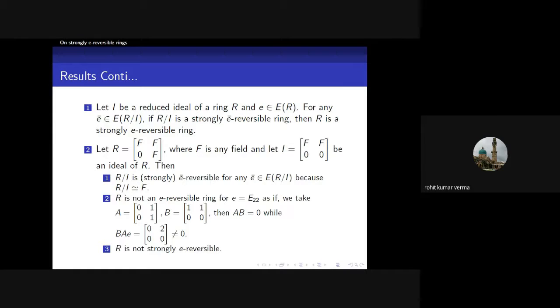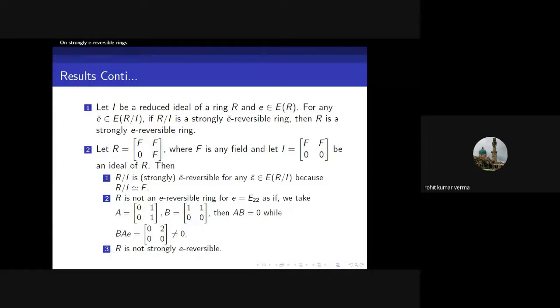Let R equal to the matrix ring with rows F, 0 and F, where F is any field, and take I the ideal with rows F, F and 0, 0, which is not reduced, because if you take any non-zero element of this, 0 1 0 0, it is nilpotent, but it is non-zero in I, so it is not reduced. Then R modulo I is E bar reversible or strongly E bar reversible for any idempotent element of R modulo I, because R modulo I is easily seen to be isomorphic to F, which is a field, so it is a strongly E bar reversible ring.